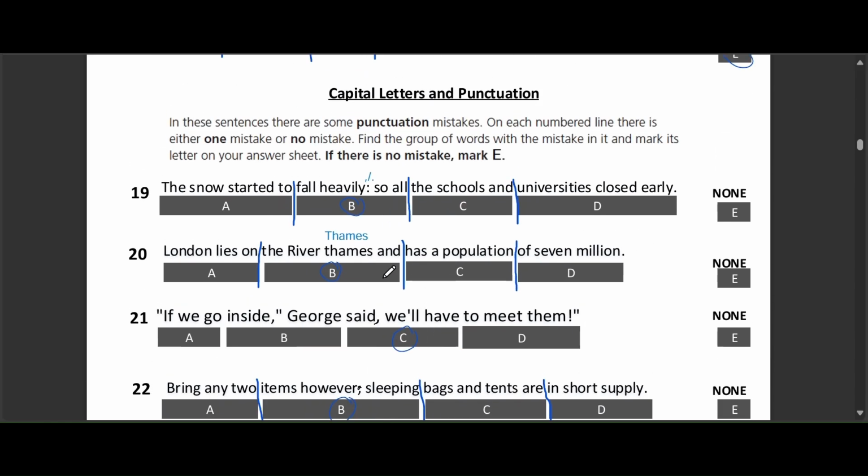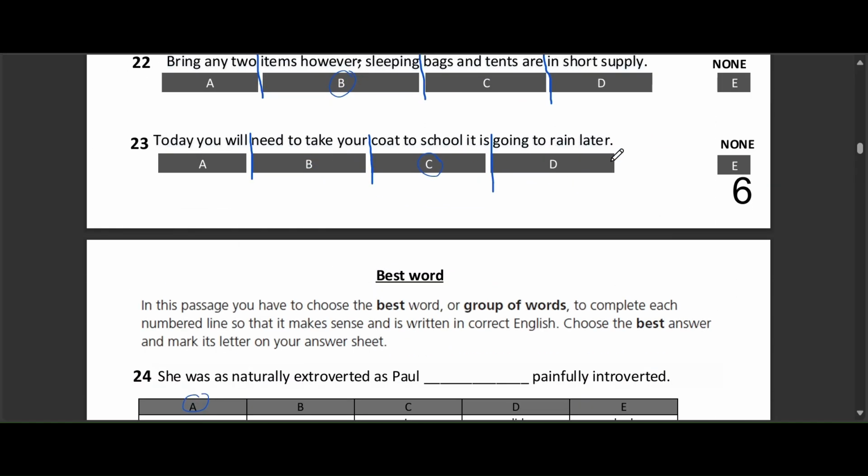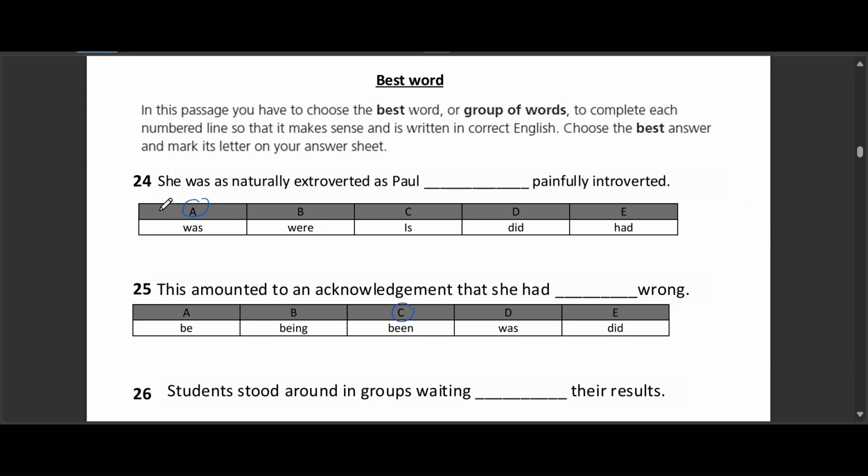Question 23. Today you will need to take your coat to school. It is going to rain later. The options to choose from are A, B, C, D, and E. The correct answer is option C. It's like two sentences squished together without anything to separate them. You need a full stop, a semicolon, or a connecting word like because between school and it.